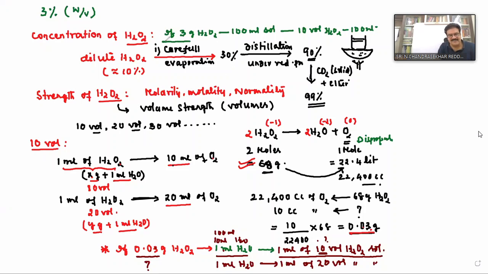This statement is clearer: if 3 grams of H2O2 is present in 100 ml solution, then it is called 10 volumes of H2O2. 3 grams present in 100 ml means shall I make it like this or not?